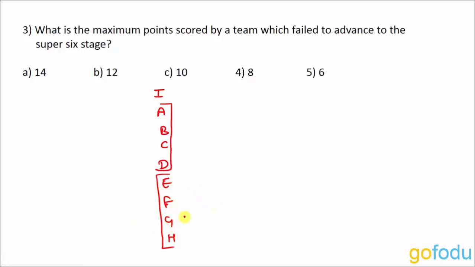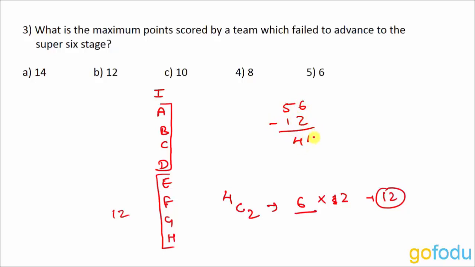For example, there are 4 teams and they are playing against each other. So 4C2, the total number of matches among these teams will be 6. These teams A, B, C, D will definitely win all the matches that they play against these 4 teams E, F, G, H. So these teams will get points only when they play against each other. E, F, G, H will play against each other and they'll score 6 into 2, 12 points. So 12 points will be distributed among these 4 teams. Out of 56, if 12 is subtracted, then we have 44 remaining with us.